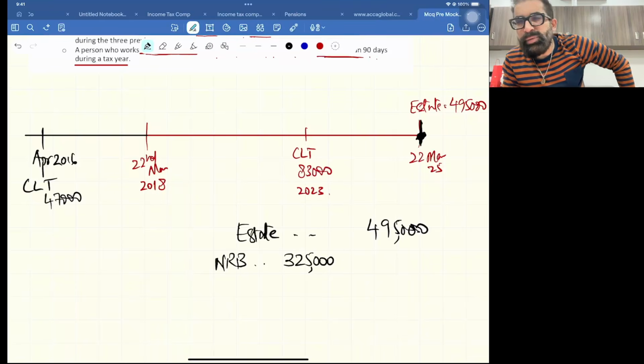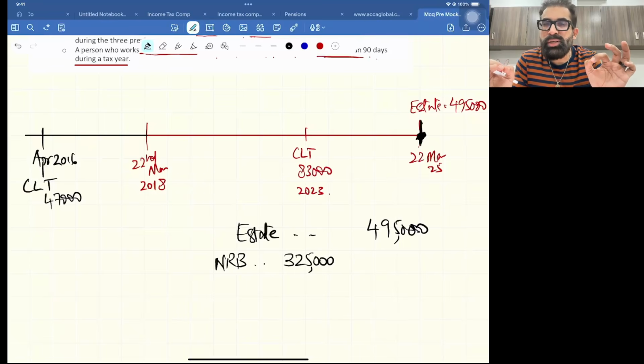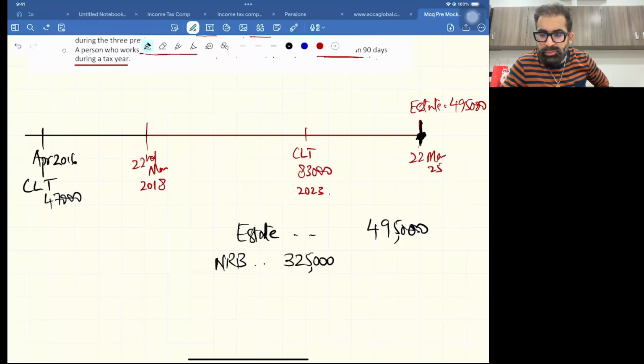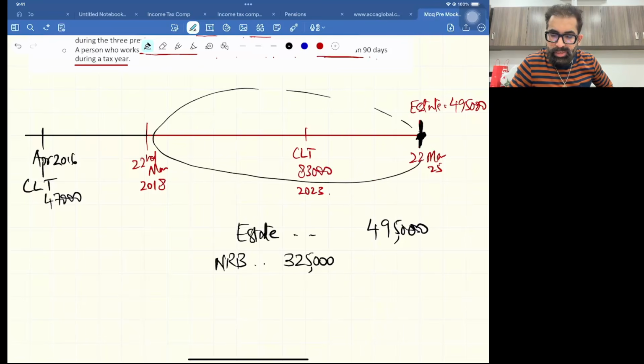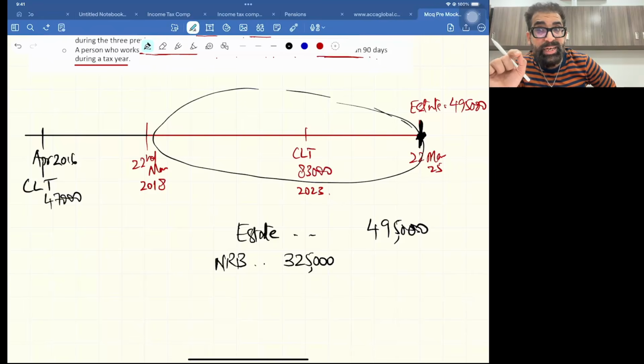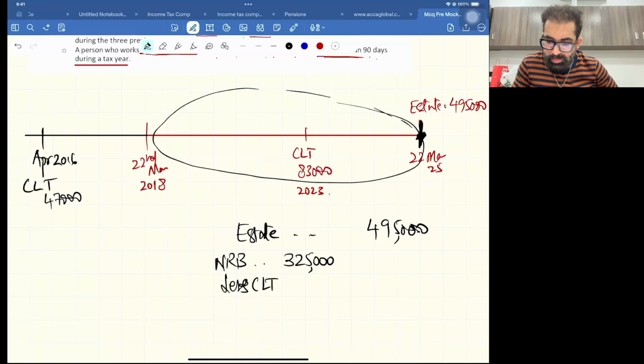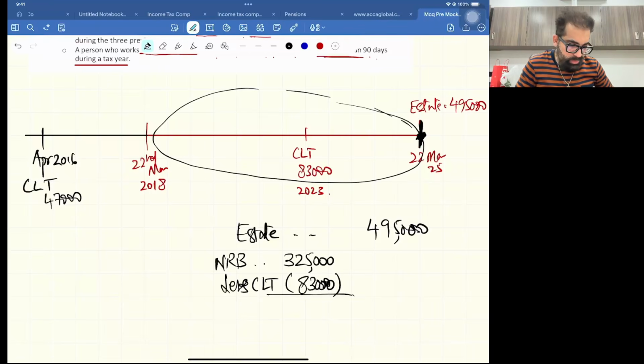But NRB, hope you remember the 7-year accumulation principle. For death estate, listen word by word, for death estate NRB calculation, you are standing here, right now you are here, and you will see in the last 7 years, did you calculate tax on anything? Yes. In the last 7 years from the date of death, because we are talking about death estate. Yes, this CLT. So yes, this CLT must have consumed your NRB. So it is 83,000. Now how much is left?